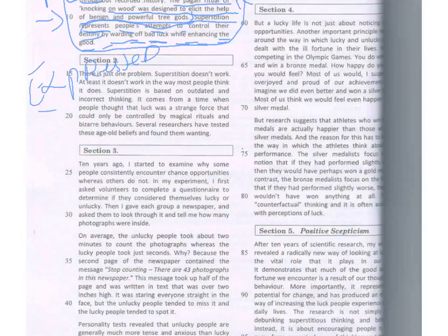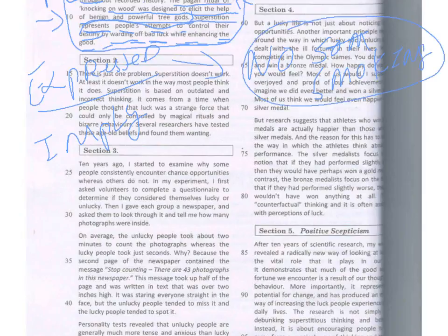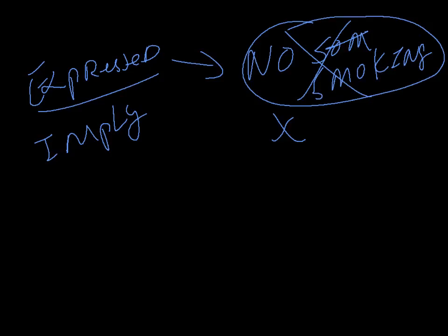There's something called express and something called implied. When you see express, let me give you an example. In your classroom, if you see a sign that says no smoking, can you smoke? Of course not. No smoking.